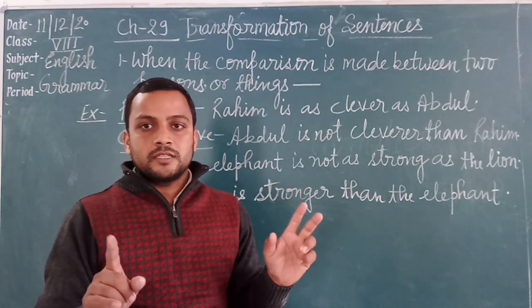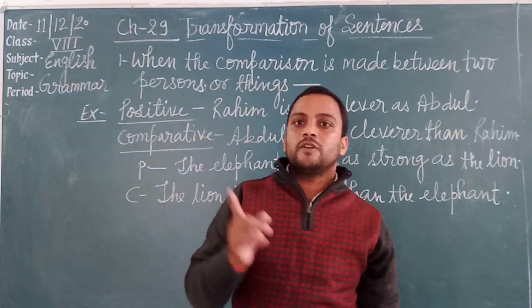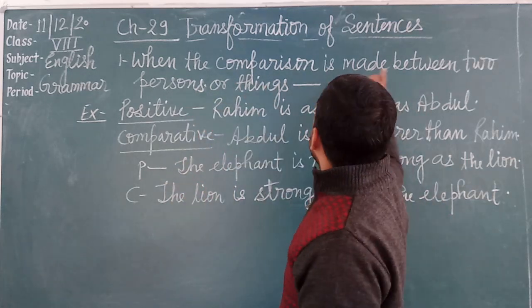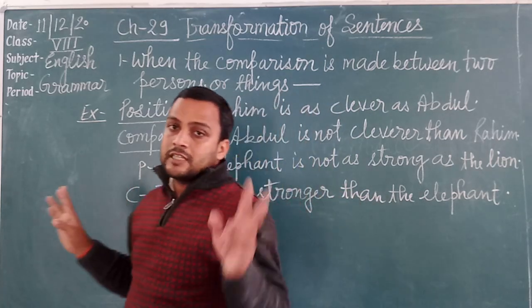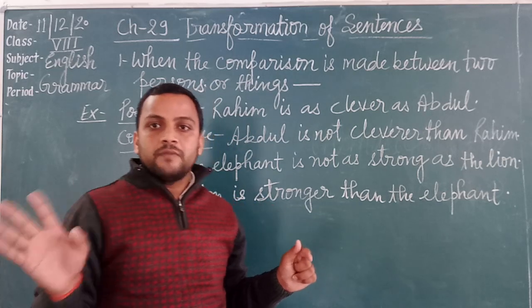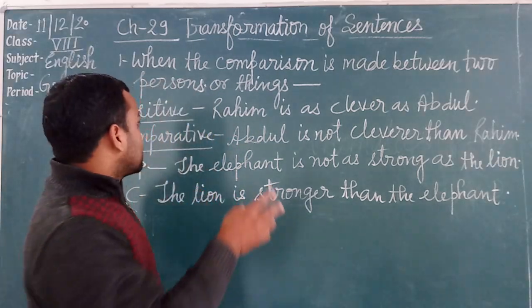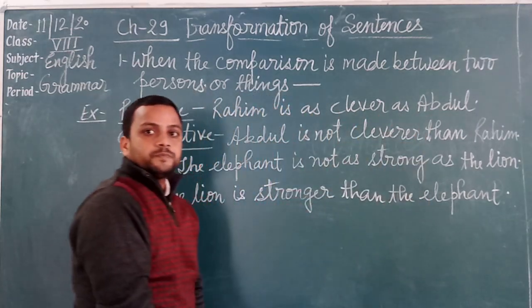We can't change positive into superlative or comparative into superlative when the comparison is made between 2 persons or 2 things. See the example, Rahim is as clever as Abdul.